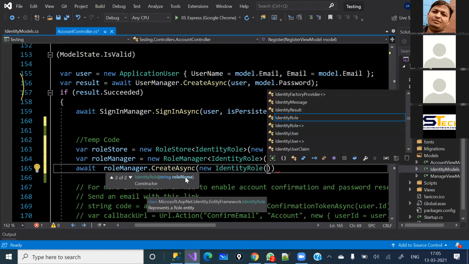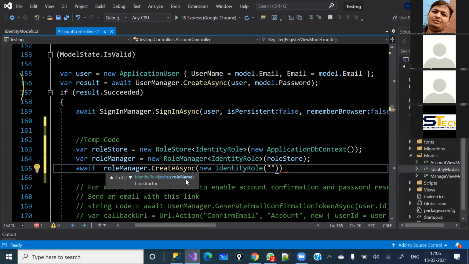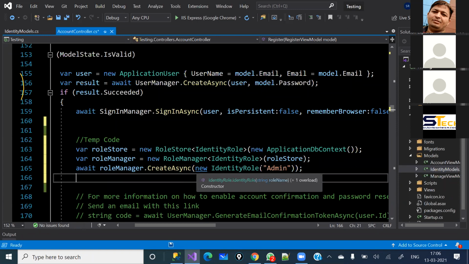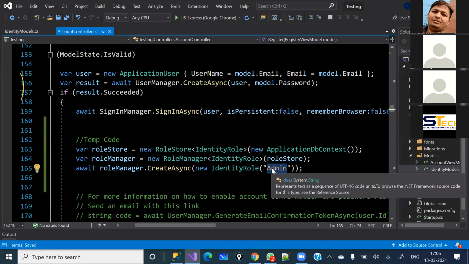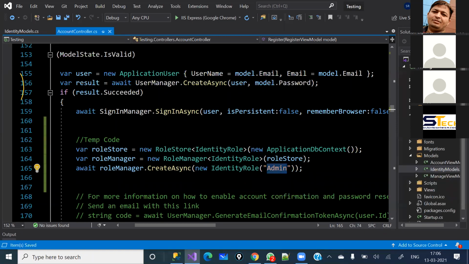See, there are two overloads. This overload I am going to use, and it is asking for the role name. So here I am going to give the role, this is the admin. So here I have given the role name, admin, and now I am going to assign this role to the user which we are going to create now, right?